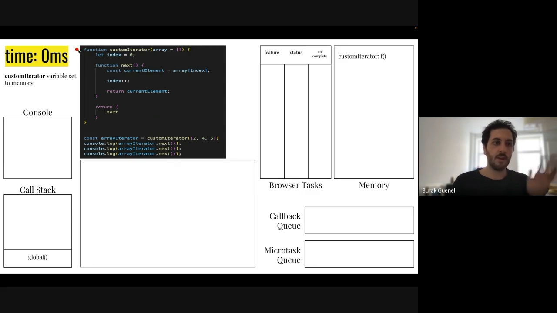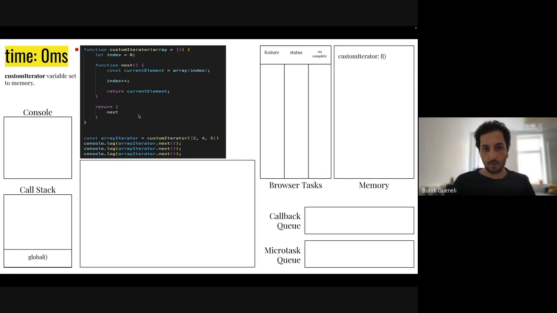So let's start with it. The first thing that we will do in the first millisecond, we are defining this function called custom iterator, and we are putting it inside of the memory. Then we will continue in the next lines. You can think that we will execute this line, but no, we are not going to execute this line because this is a functional execution context. We are not getting inside of it until we call this function.